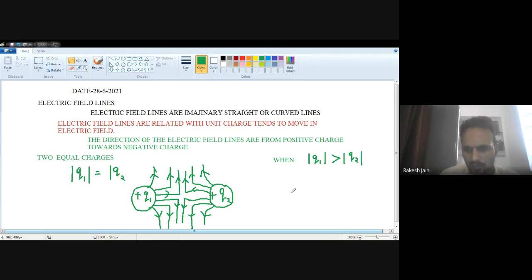Then what will happen? We know that both polarities are the same. So let's suppose this is a positive charge Q1, which is greater than this charge Q2, which is also positive. Then what will happen? Because both are positive, the field lines will definitely not meet.